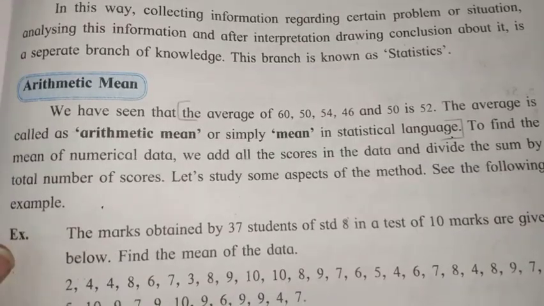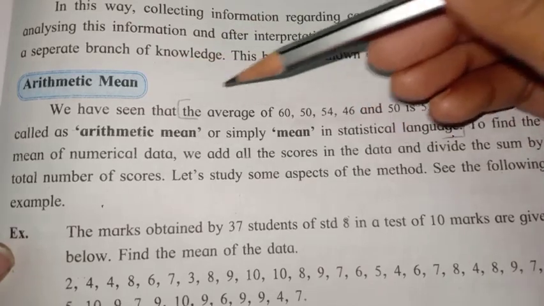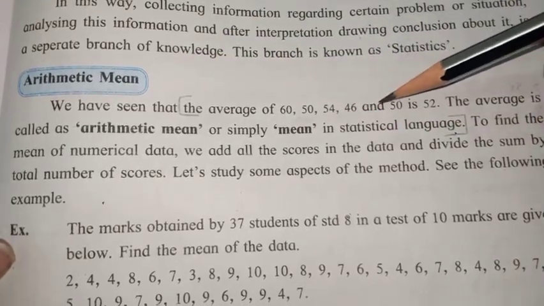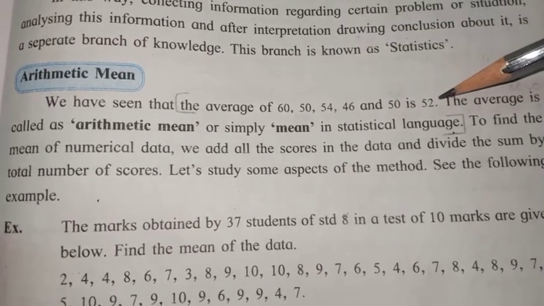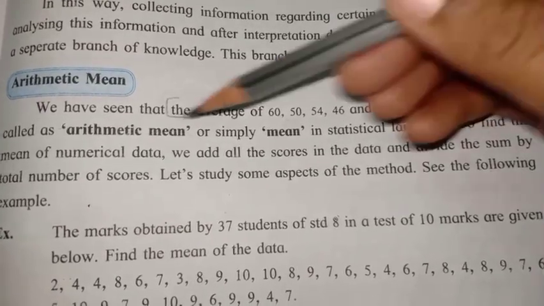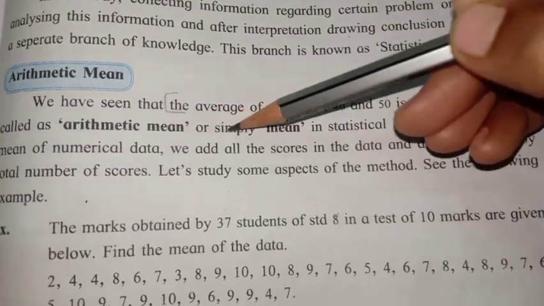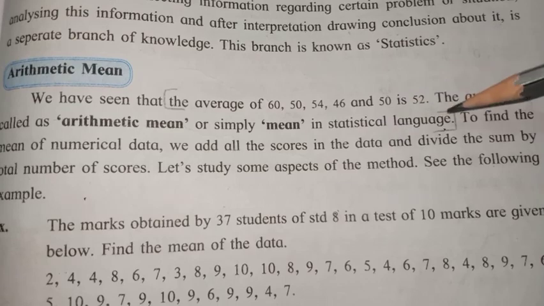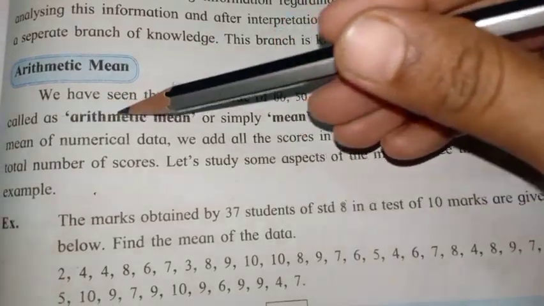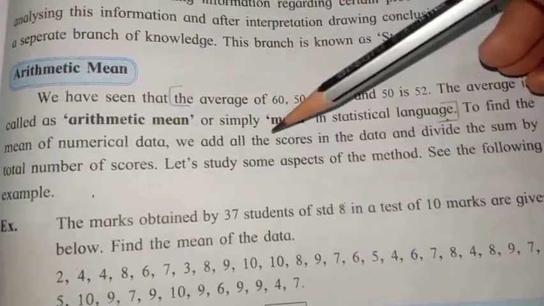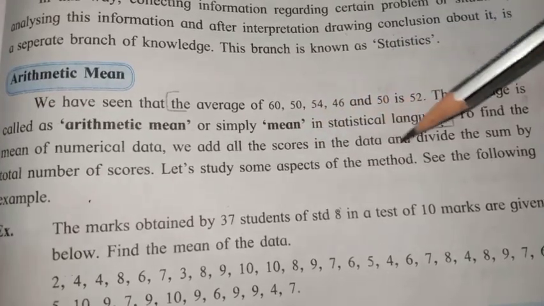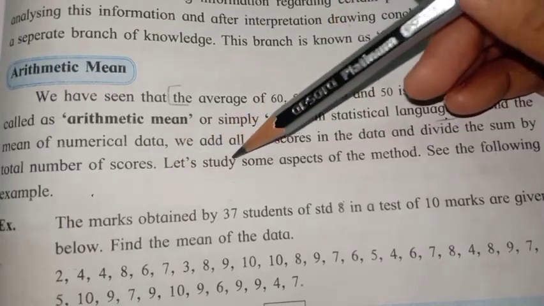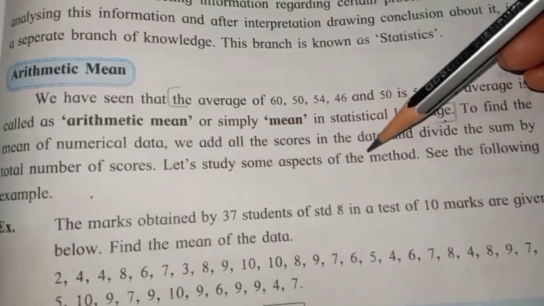Next point is arithmetic mean. We have seen that the average of 60, 50, 54, 46 and 50 is 52, right? The average is called arithmetic mean, or simply we can say mean in statistical language. To find the mean of numerical data, we add all the scores in the data and divide the sum by the total number of scores. Let's study some aspects of the method.